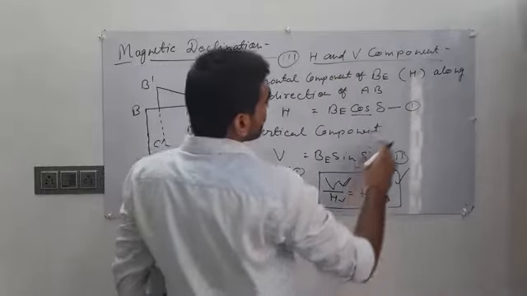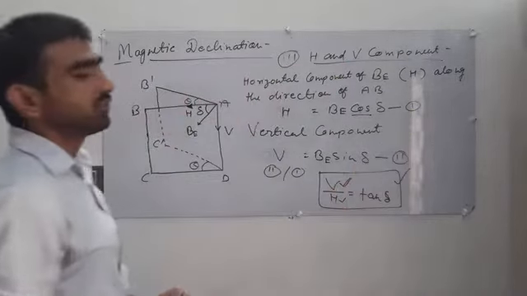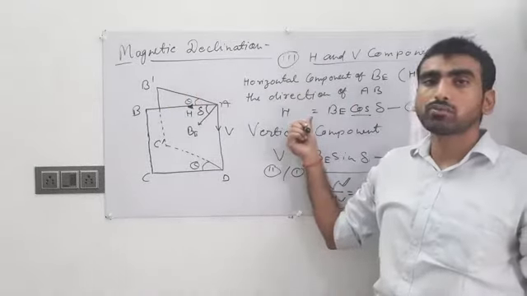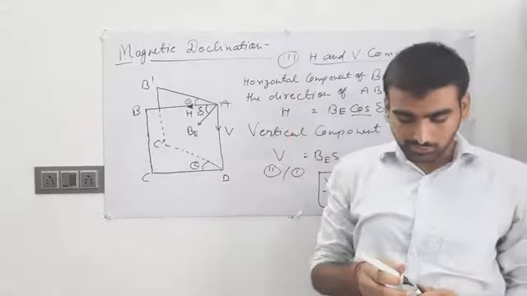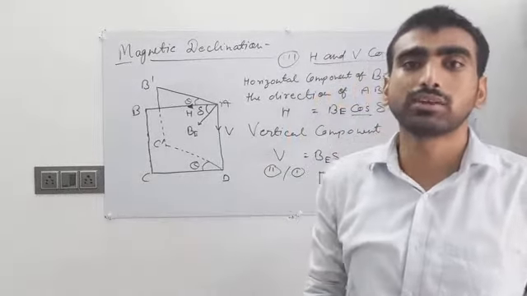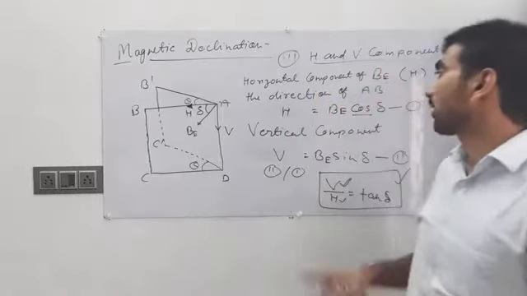When the angle varies according to the place on Earth, that means if we talk about the horizontal component of Earth's magnetic field at the equator and at the magnetic poles of Earth, then what happens with the horizontal component?